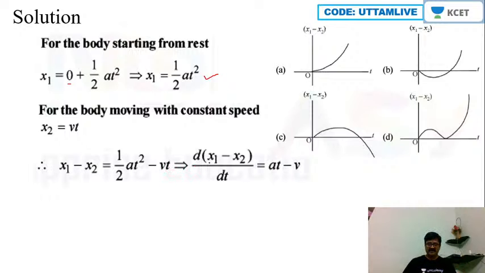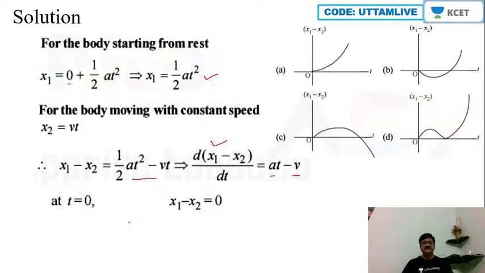So that means, can I write it as d by dt of x1 minus x2, is it not, is equal to at minus v. So what I have done here, I have differentiated on either side of this equation with respect to time. So that is what I have obtained here: d by dt of x1 minus x2 equals at minus v.